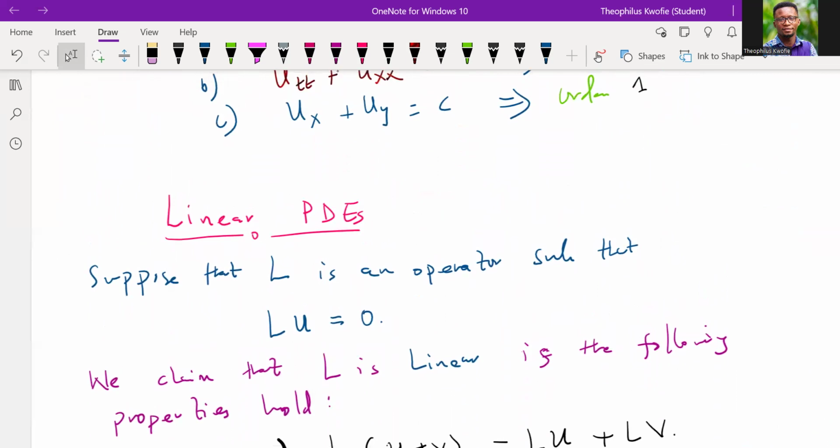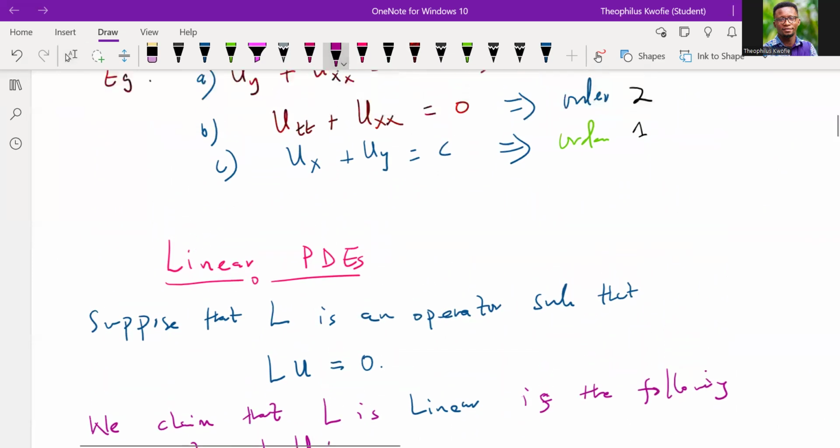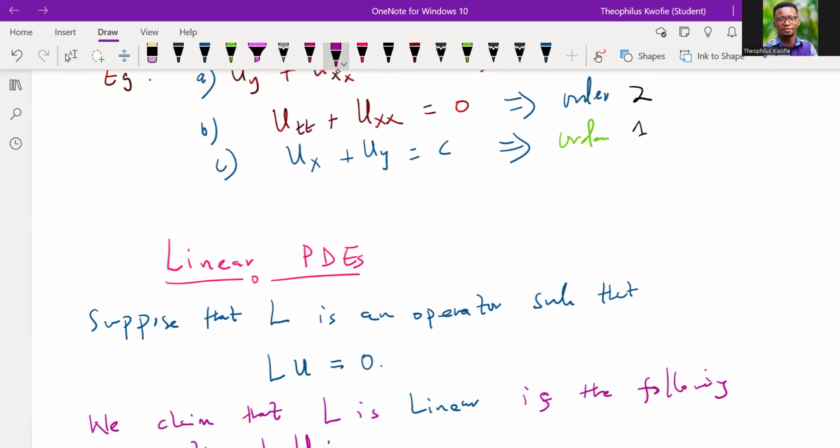I believe at this point we want to talk about linear PDEs. Now, what is a linear PDE? Suppose that we have L as an operator such that when L acts on the solution U, remember we said that U is a solution, the result should be 0. When L acts on the solution, the result should be 0. So let's have that in mind.